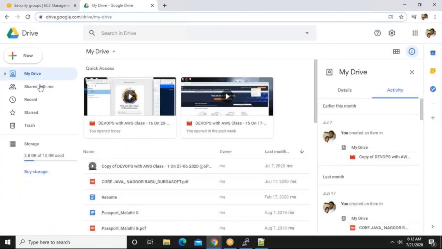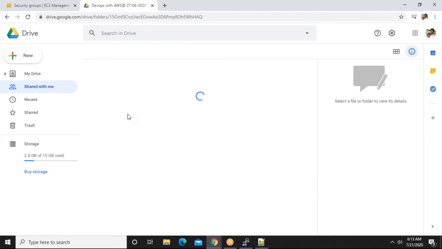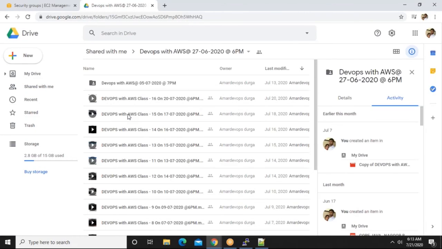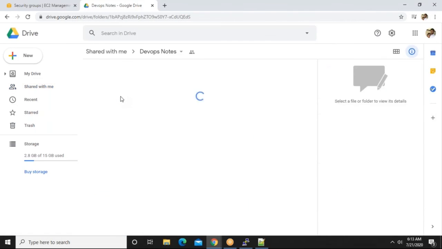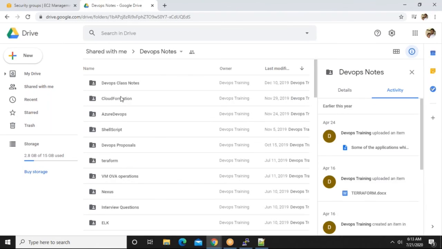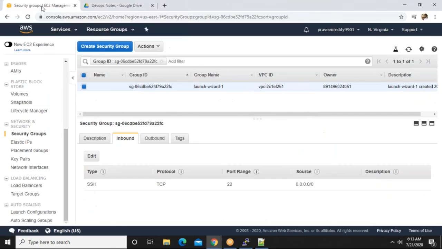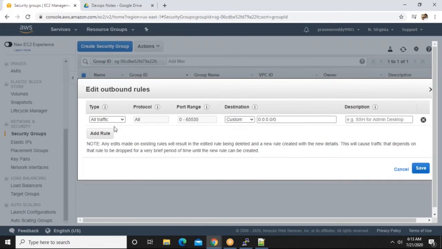Amar, one doubt. Like you said, inbound rules are to be added so that only the office people can access. So what is the use of outbound if there are two, inbound and outbound? Yes, you're right. Good question. Inbound is nothing but incoming connection. Outbound is nothing but outgoing connection.